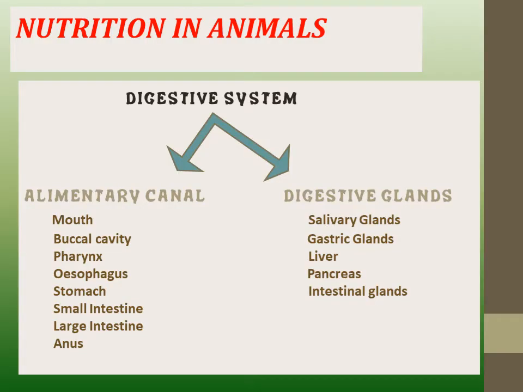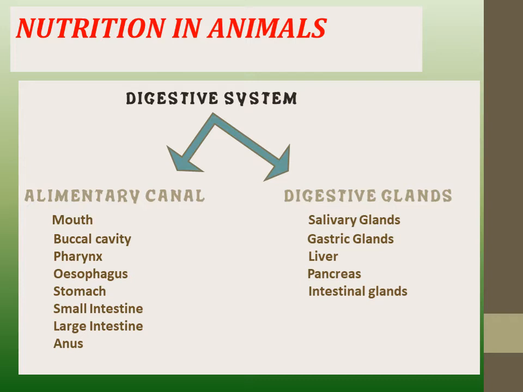So, nutrition in animals. As we all know, multicellular organisms have a proper system for every function. Similarly, in animals also there is a particular system for a particular function. So today we are discussing the digestive system. Before understanding this process, it is very important to know about the system, or all those organs or parts in which that function occurs.